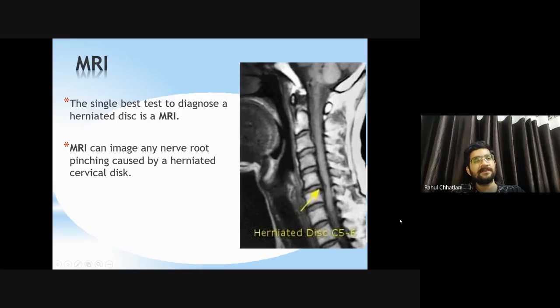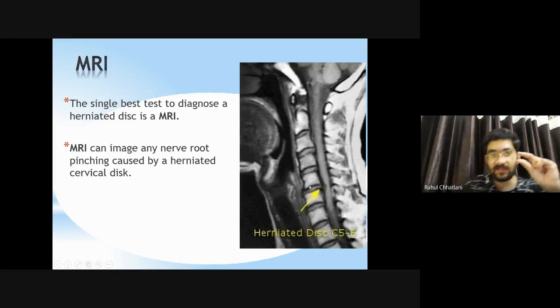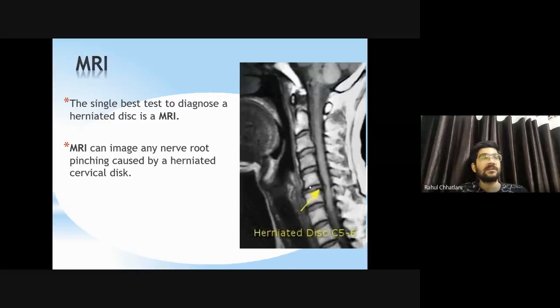So here you can see directly, you can see from here what is the size. It can give you dimension also, કેટલી reduce થઈ ગઈ છે, normal size શું છે, કેટલું reduce થઈ ગયું છે, and also it can show very easily which part is affected, how much it is affected. You can see it has moved posteriorly, and specifically it has reached almost, you can say 20 to 30% it has moved into the spinal cord region. So if it increases with time, all things you can find very easily, very clearly through MRI.